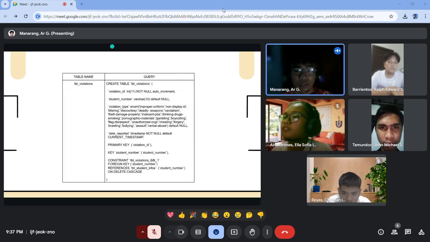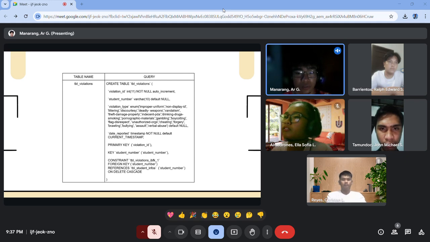Now we have here our table for violations. Table name TBL underscore violations. We have here a query to create the table of violations. So violation ID, auto increment, as you can see. We can already see here that it will be our primary key. Then student number, then violation type, where we use the enum data type.